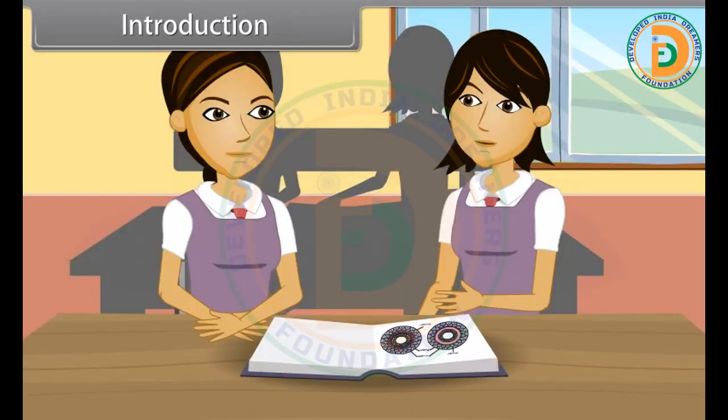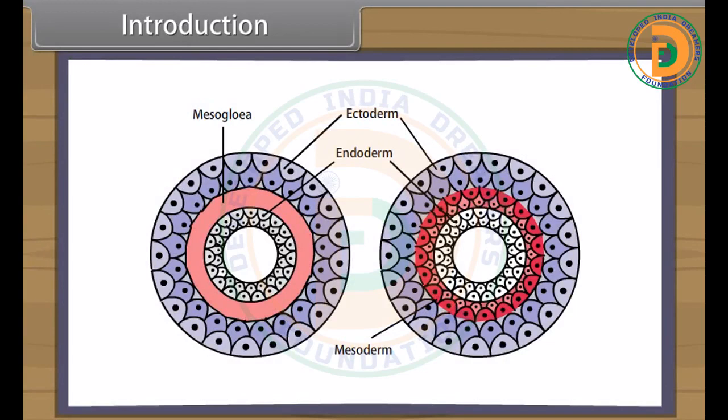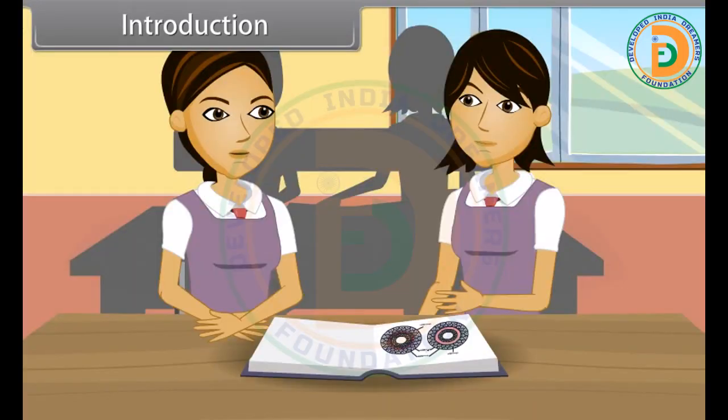According to the number of germ layers, animals are either diploblastic, example sponges, coelentrates, or triploblastic, example flatworms to mammals. We will now discuss some important characters and examples of various phyla of kingdom Animalia.